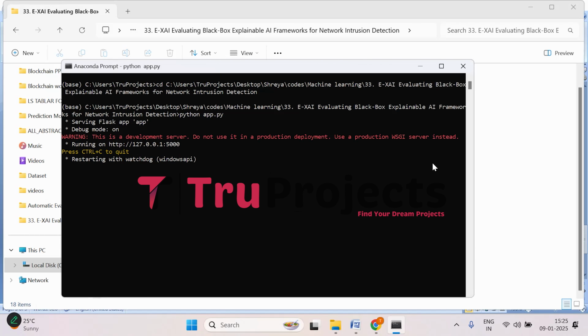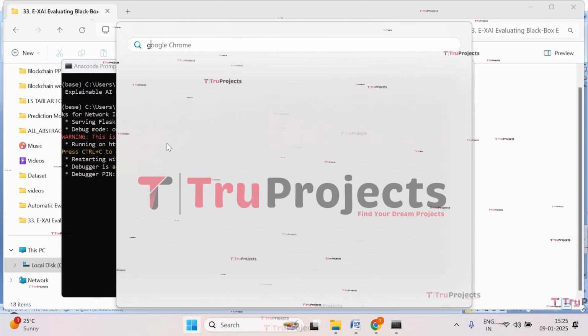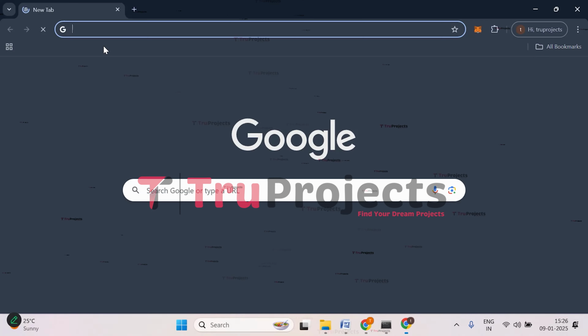This command will execute the Python script and perform a runtime check for any syntax errors or logical issues. And after running the app.py file, Flask framework will host the application locally at the default address, which is the localhost and the port, unless configured differently. So copy this local link provided by the Flask framework and paste it into any web browser. I'm copying the link. I prefer Google Chrome, so I will paste it in that.